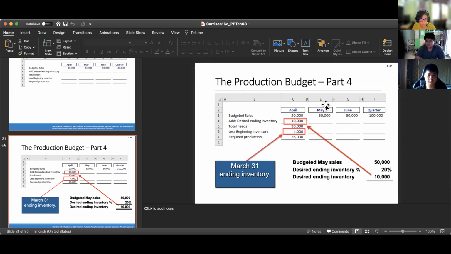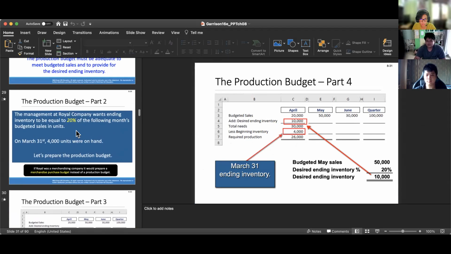If you're asking where you get the 10,000: management wants ending inventory to be equal to 20% of the following month's budgeted sales in units. Because the month following April is May, which is 50,000, you just multiply it by 20%, so you get 10,000 here.